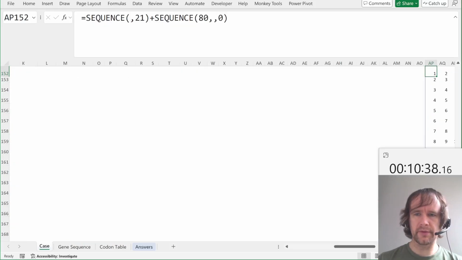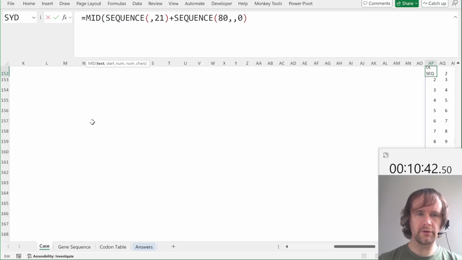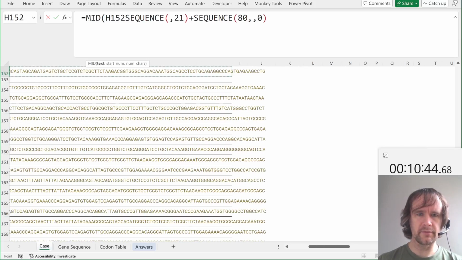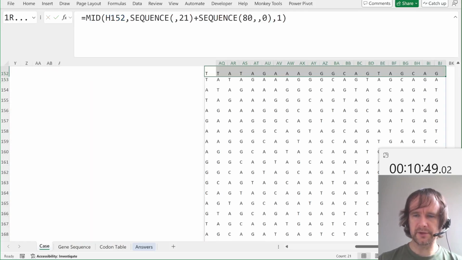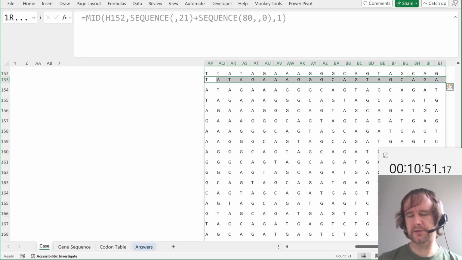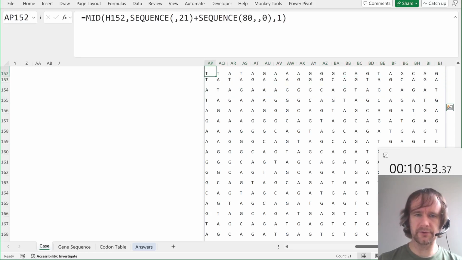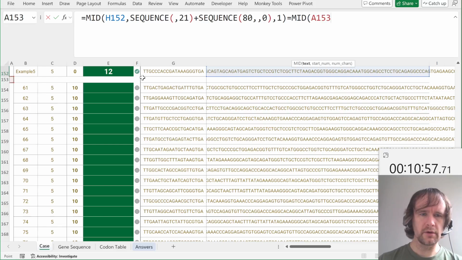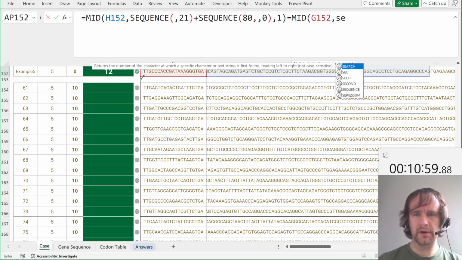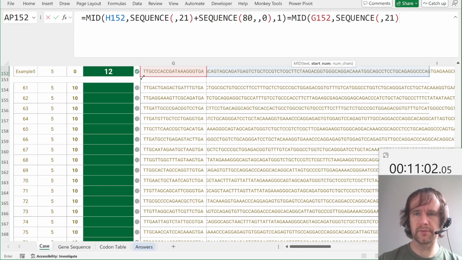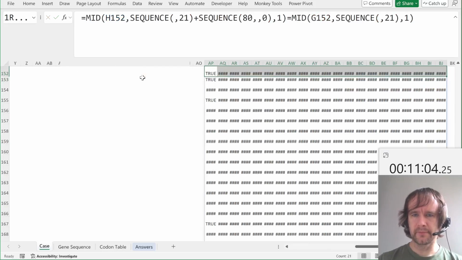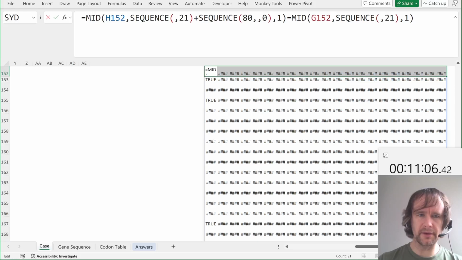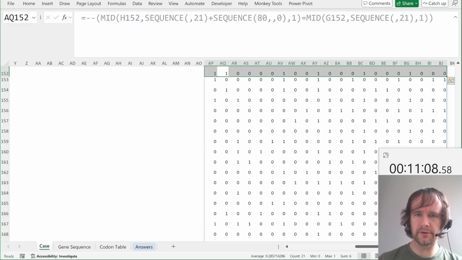So now we're going to take mid of this by that by 1. So that's giving us the first 21 letters, then the next string of 21, the next string of 21, next string of 21, and so on. Then we're going to compare that to mid of this by sequence, comma, 21, 1. And we can wrap that in a minus minus, turn those into numbers.